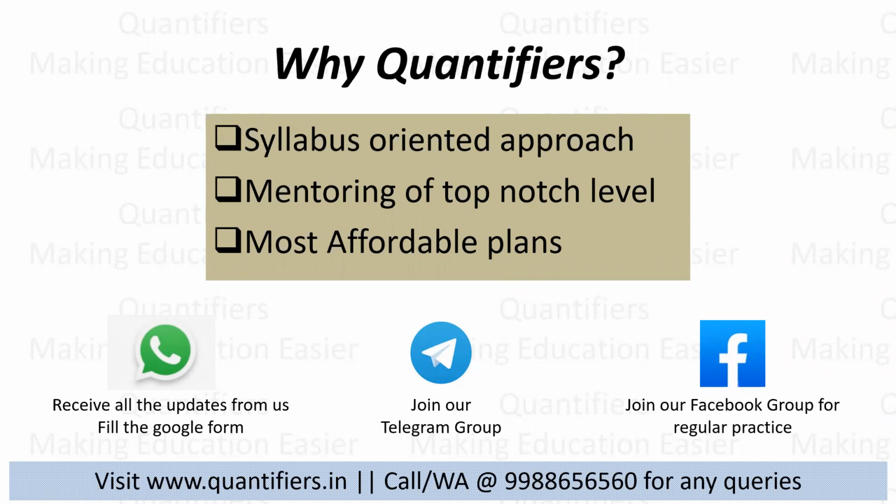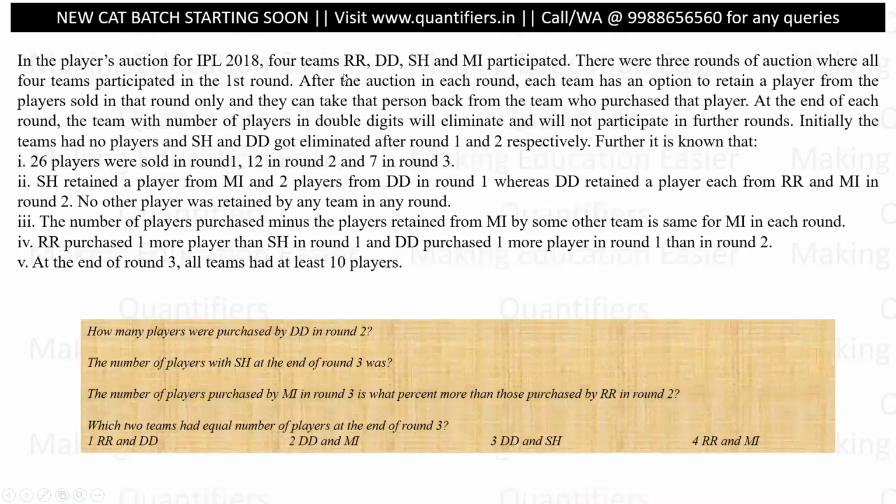So today in the set of the day, we are going to do a very interesting set based upon the famous Indian cricket tournament, IPL. Let us see what the set is all about. It says in the player auction for IPL 2018, four teams RR, DD, SH, and MI participated. There were three rounds of auction where all the four teams participated in the first round. So these are the four teams. They all are participating in the first round.